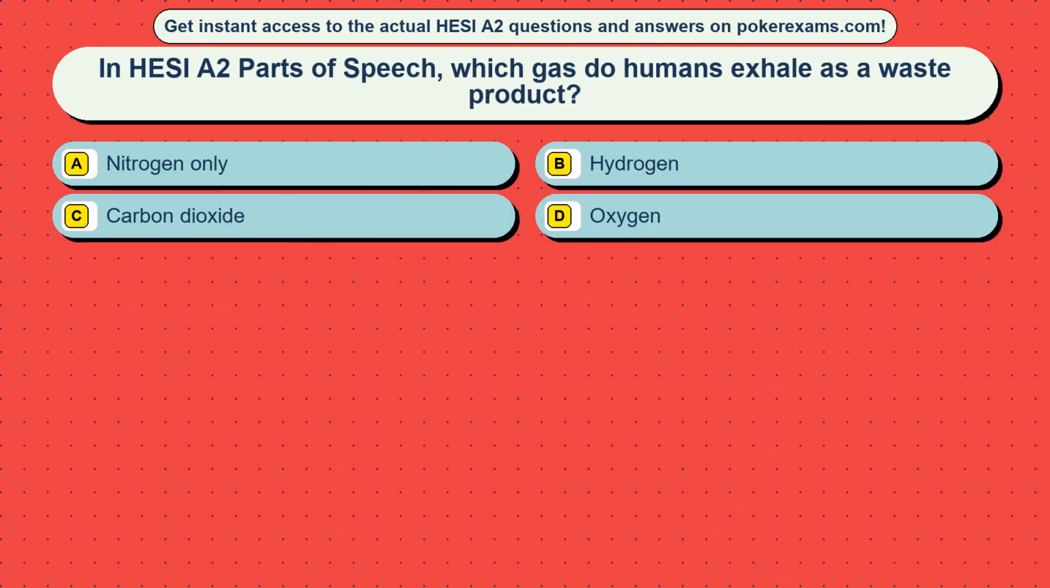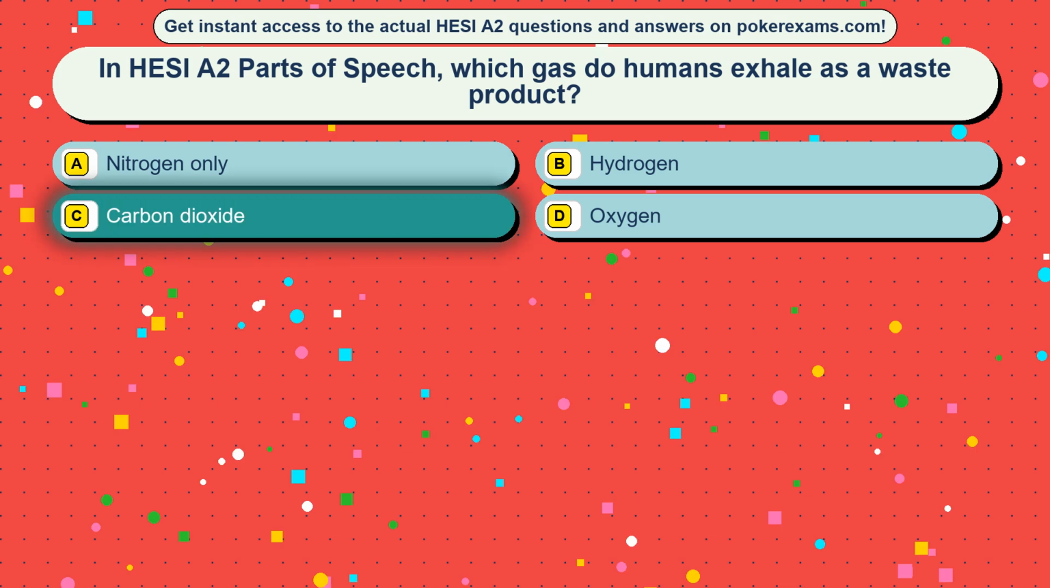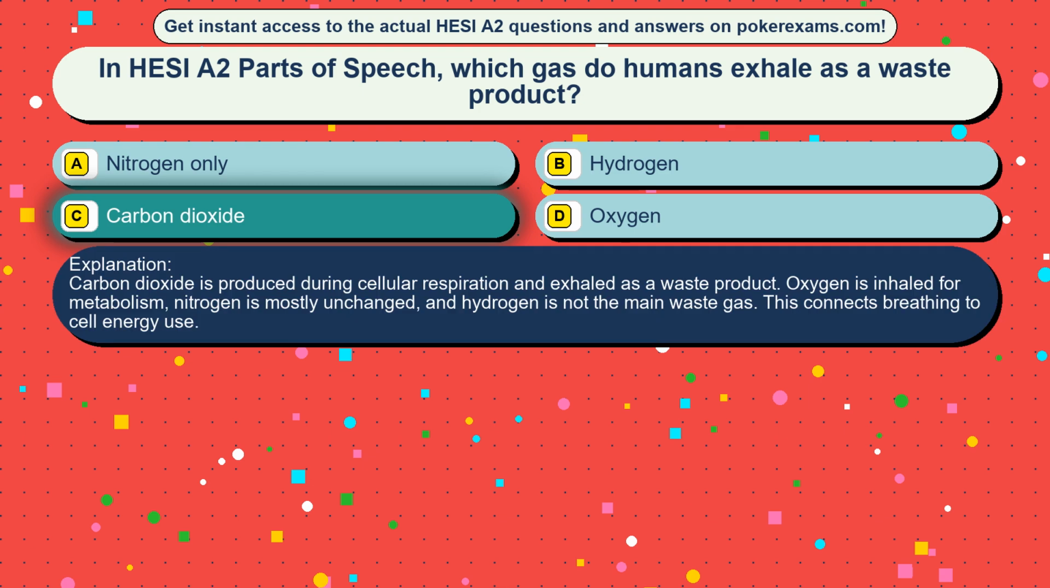Question 23. In HESI are two parts of speech, which gas do humans exhale as a waste product? Option A, nitrogen only. Option B, hydrogen. Option C, carbon dioxide. Option D, oxygen. The correct answer is option C, carbon dioxide. Carbon dioxide is produced during cellular respiration and exhaled as a waste product. Oxygen is inhaled for metabolism, nitrogen is mostly unchanged, and hydrogen is not the main waste gas. This connects breathing to cell energy use.